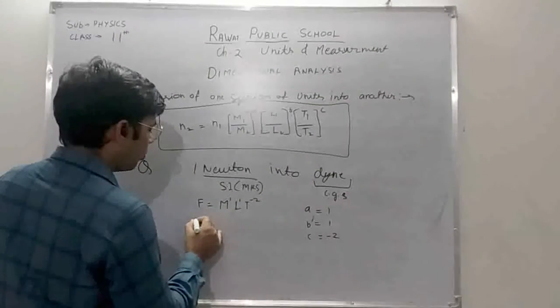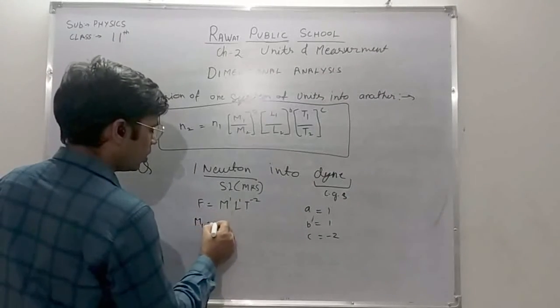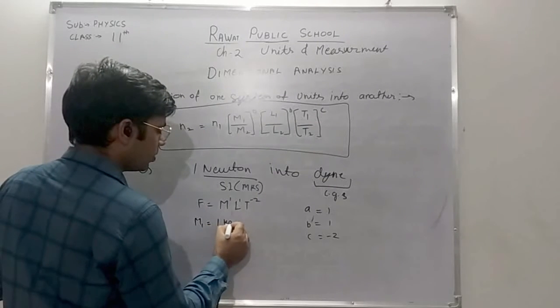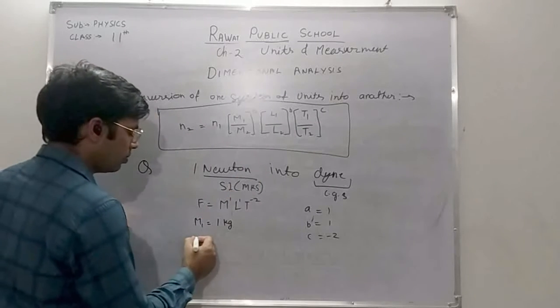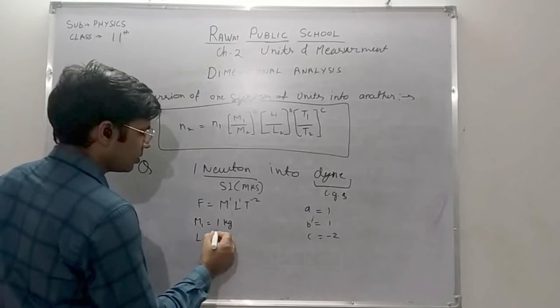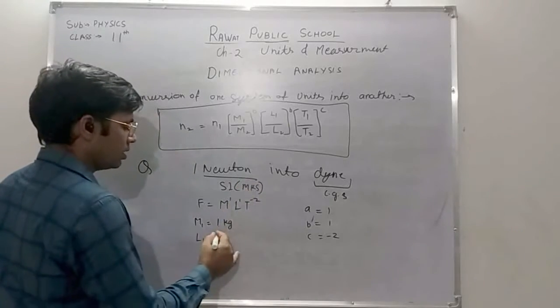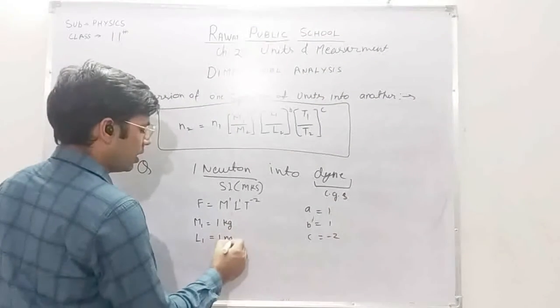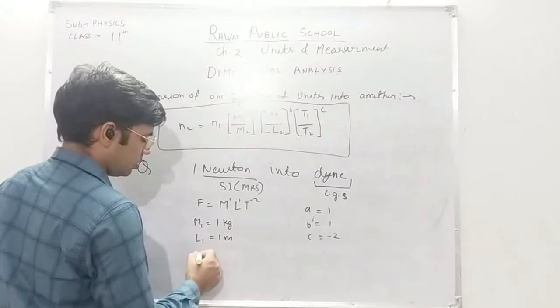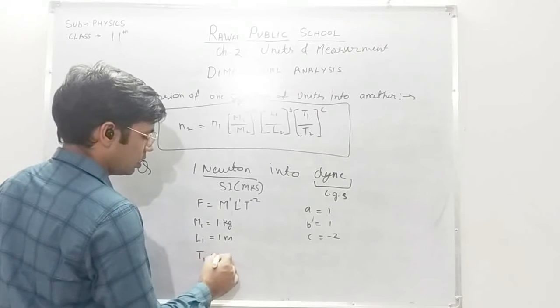That means M1 here is 1 kg in the first unit system, L1 is 1 meter, and T1 is 1 second.